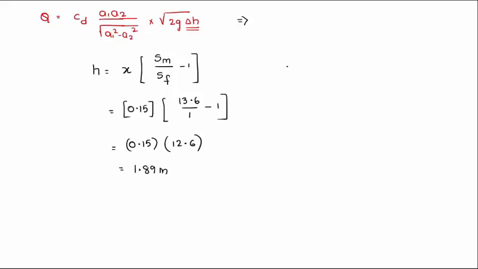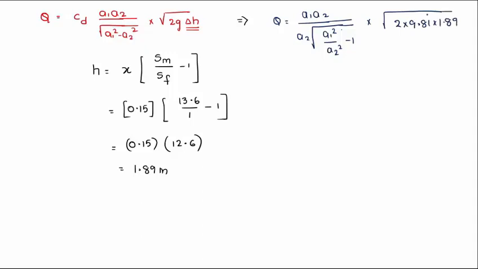That is A1, A2. How can we write this formula? I am rewriting it as Q is equal to A1 A2 by, I'll take A2 common, root of A1 square by A2 square minus 1, into root of 2 into 9.81 into 1.89, right?